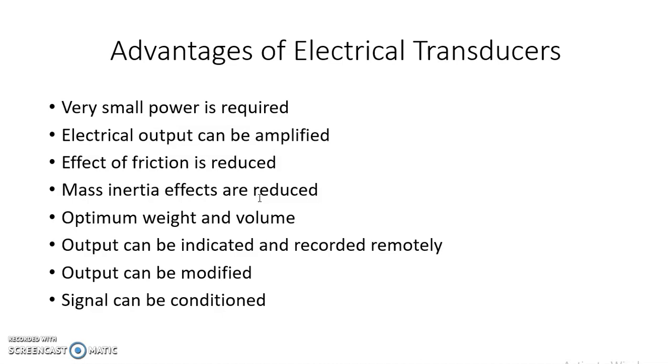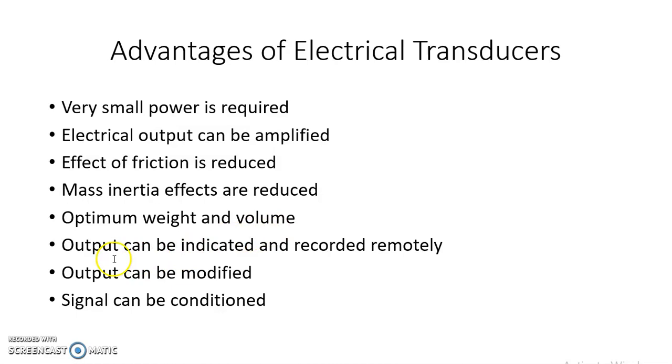In fact, when dealing with electrical and electronic signals, the inertia effects are because of electrons, which have negligible mass. That is why the mass inertia effect is almost negligible in the case of electrical signals. Then optimum weight and volume. The size and shape of electrical transducers can be suitably designed to achieve optimum weight and volume.